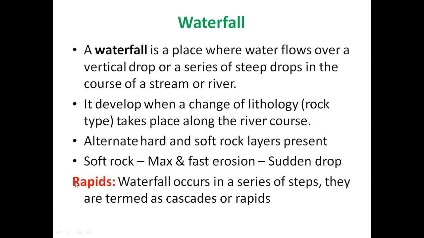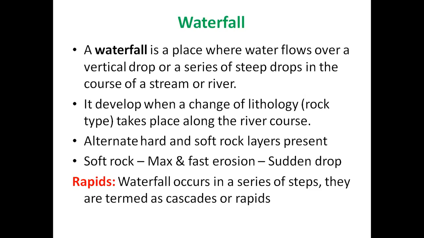Now, rapids. A rapid means a waterfall which occurs in a series of steps. When the waterfall occurs in a step-like pattern, such step-like patterns are considered as rapids, also known as cascades. Cascade is another synonym used for rapids.